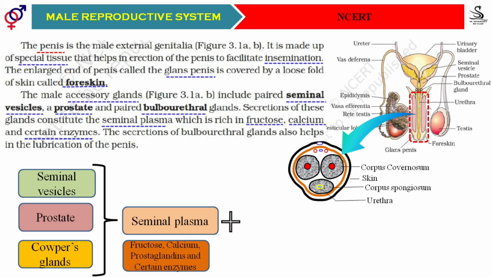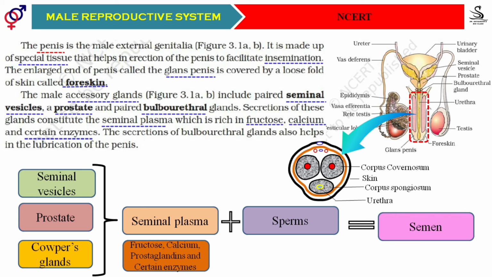Now, all these gland secretions are called seminal plasma, and we have seen its composition. If the sperms get mixed into this seminal plasma, then all together it leads to the formation of semen. You must remember the composition of semen. Semen is made up of the seminal plasma, which I already told you about, and in addition to that, sperms are there. This is how semen is made up.